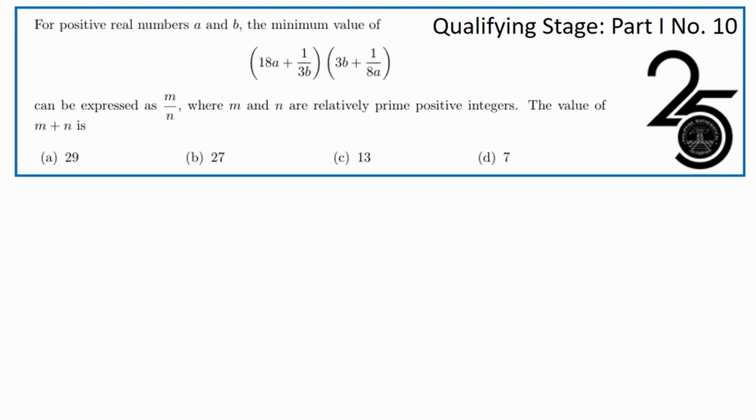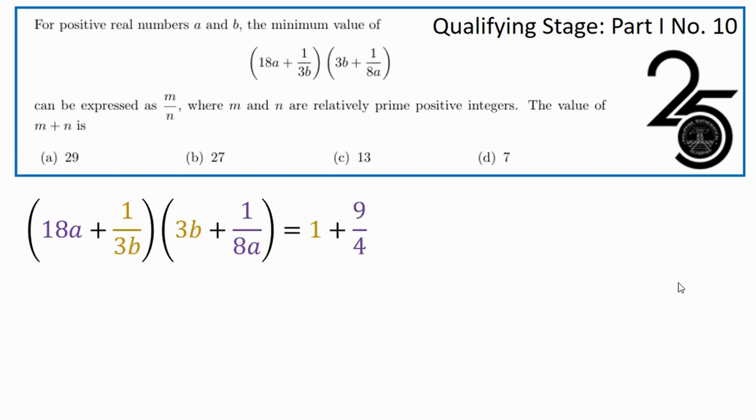This really is a problem where we have to find the minimum of the given product. Now, each of the letters a and b occurs in the numerator and also in the denominator. So the purple terms, which are the a terms, have a product of 9 over 4. The gold terms, which are the b terms, have a product equal to 1. But we know that's not yet the end of the multiplication. There are two other terms, 54ab and 1 over 24ab. Observe that if we are going to multiply these two black terms, the ab's would cancel. So something nice is going to come out of multiplying them.